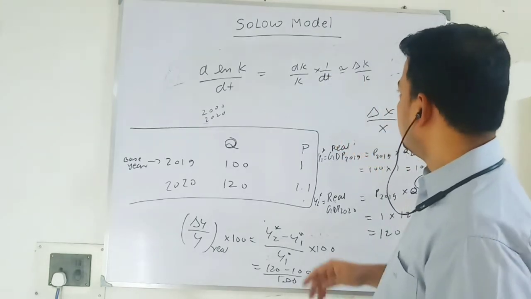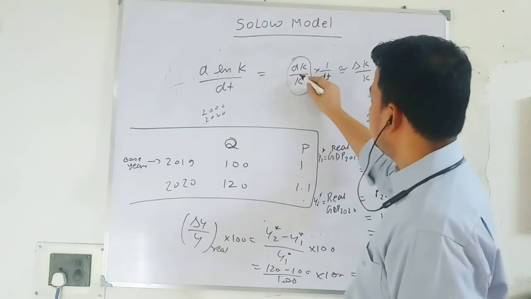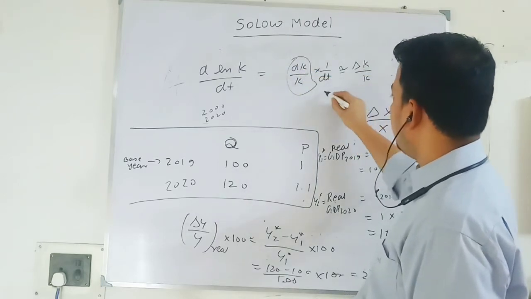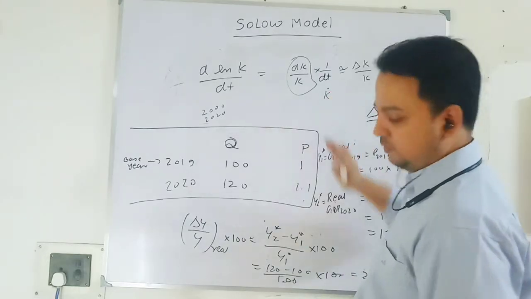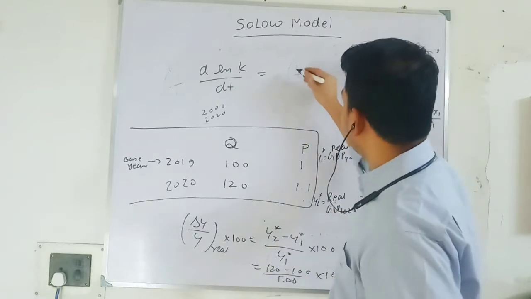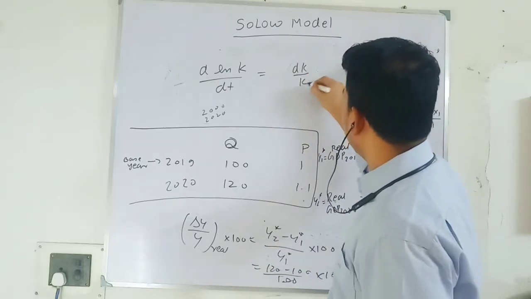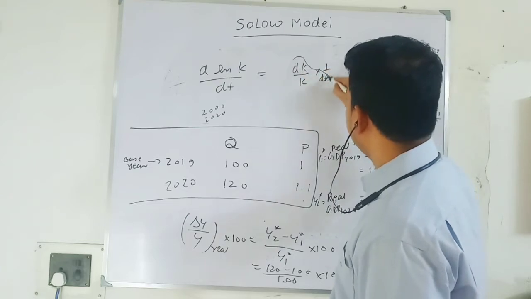So this term that I am writing here, I denote by K dot. Sorry, one correction. This is dK by K into 1 by dt.